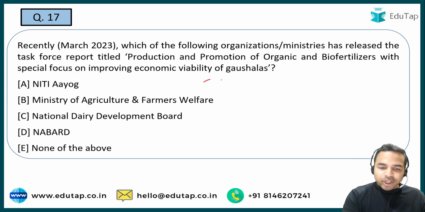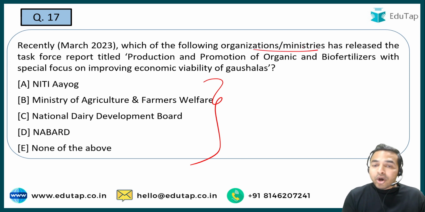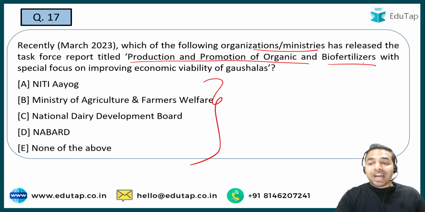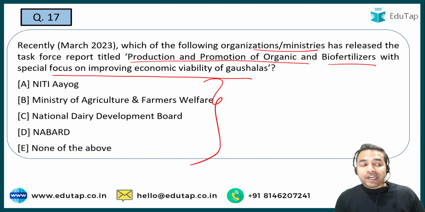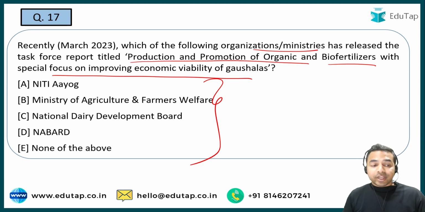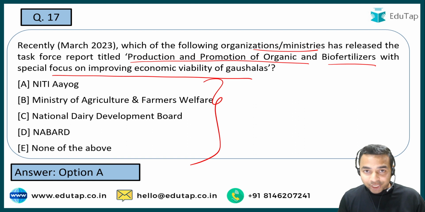So which of the following organizations or ministries has released the task force report? और उस task force report का नाम है Production and Promotion of Organic and Biofertilizers with a special focus on improving economic viability of गौशालास. So guys, मैं आपको बता दूं कि एक task force को यहाँ पर constitute किया था नीति आयोग ने, and that is why the right answer to this question is option A, that is नीति आयोग.